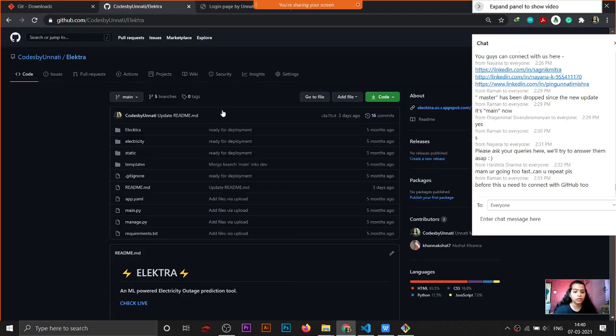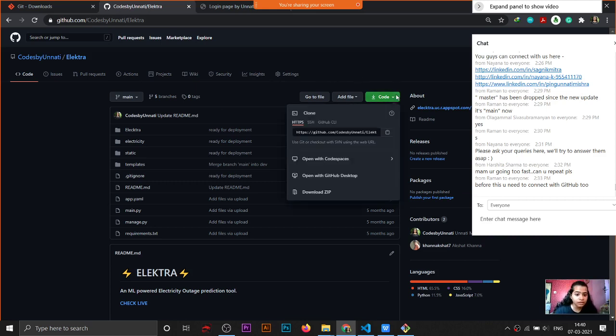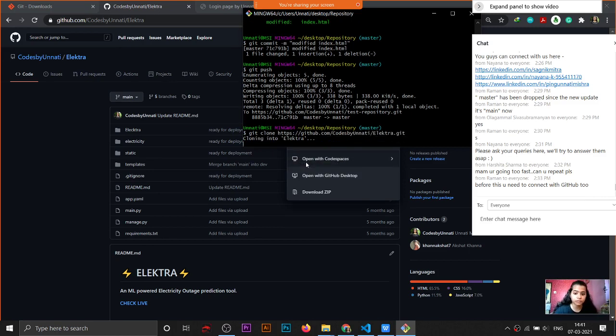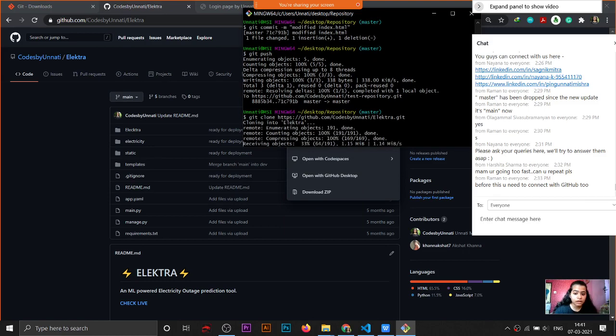Go on anyone's account, and if you like their project, just open their repository, click on this code button and copy this link from the repository. Click copy, then go on the bash and write the command git clone, then paste that link and hit enter. See, the project is cloning.